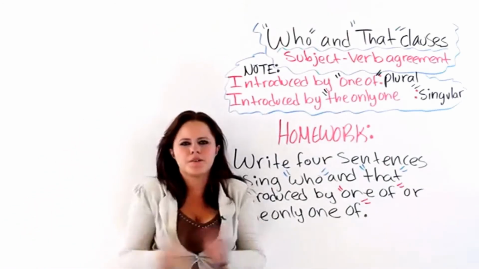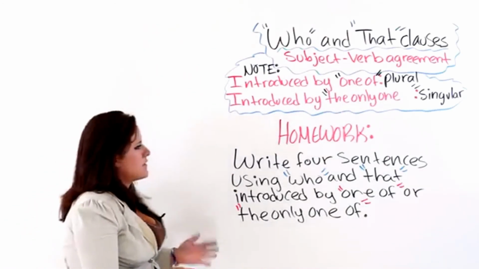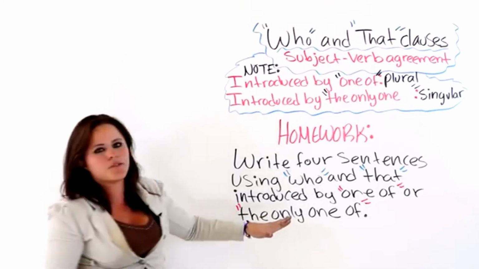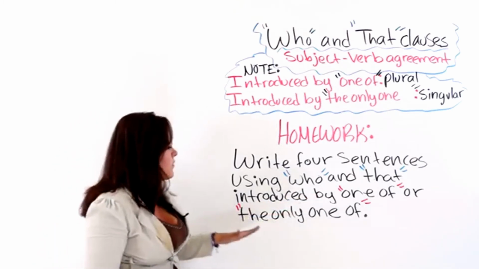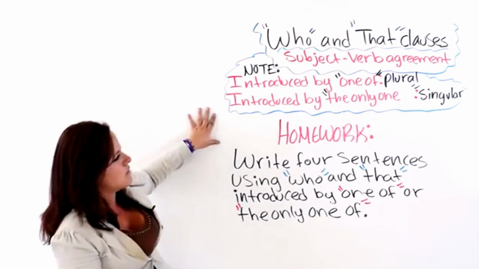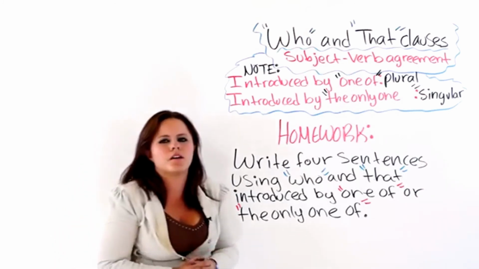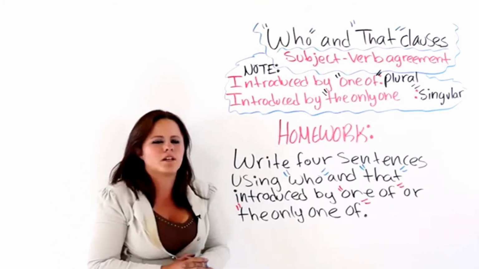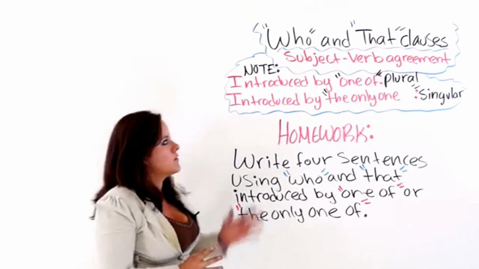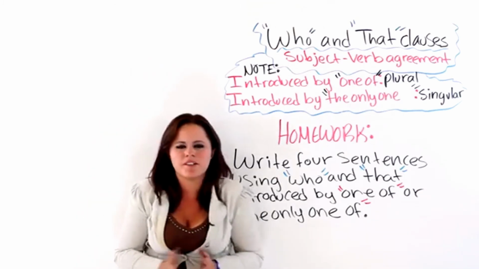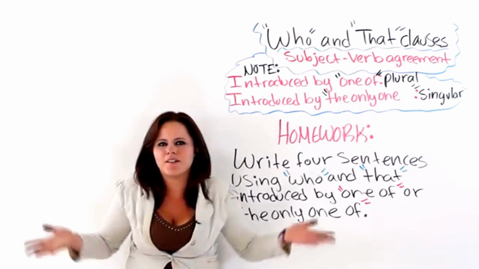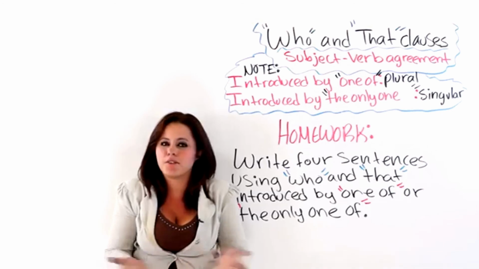For homework, you are going to write 4 sentences using who and that, and of course introduced by one of or the only one of. Okay, if you want to, you can write down this note so that you don't make a mistake when you are writing your sentence, and that way you will know if you have to use a plural or a singular verb. Okay? Well, leave your homework in the comment section below this video, along with any comment, suggestion, or question if you have one.